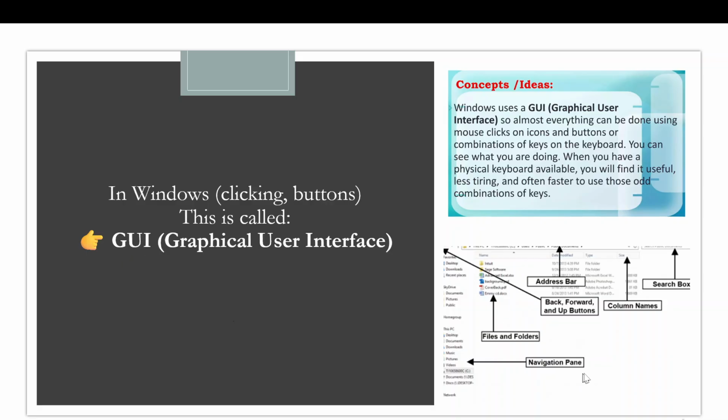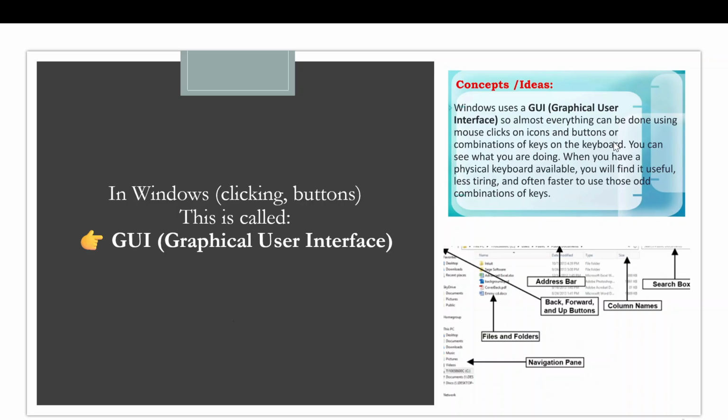Here you can see this example. Here you can just click anywhere. For example, if you want to open this file, you will just click here. You have the mouse, you have the keyboard. Okay, so Windows is an operating system, and to interact with the computer, you are using the Windows operating system in which you use GUI, graphical user interface.